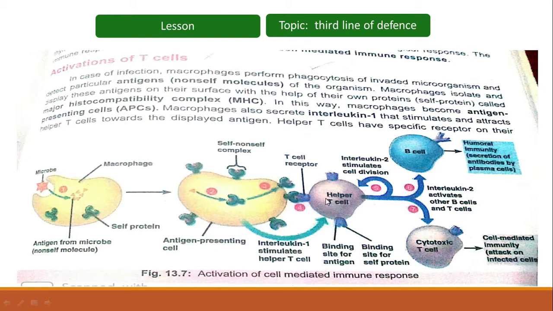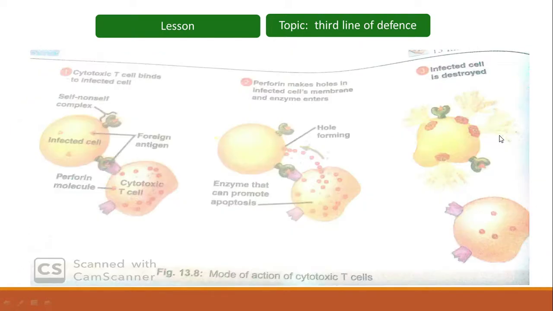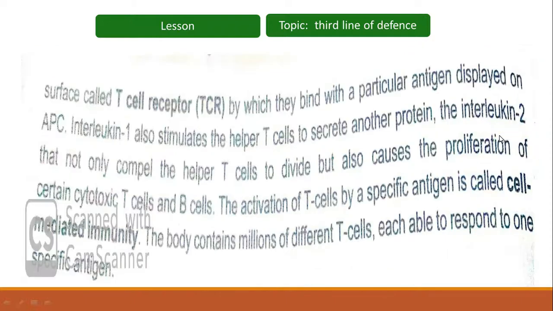Now helper T cells recognize the antigen because they have some specific receptors. Here with this blue color, you can see these specific receptors. These specific receptors are termed as T cell receptors. So because of the T cell receptors, helper T cells will bind to the displayed antigen. Helper T cells have specific receptors on their surface called T cell receptor, by which they bind with a particular antigen displayed on antigen presenting cell.